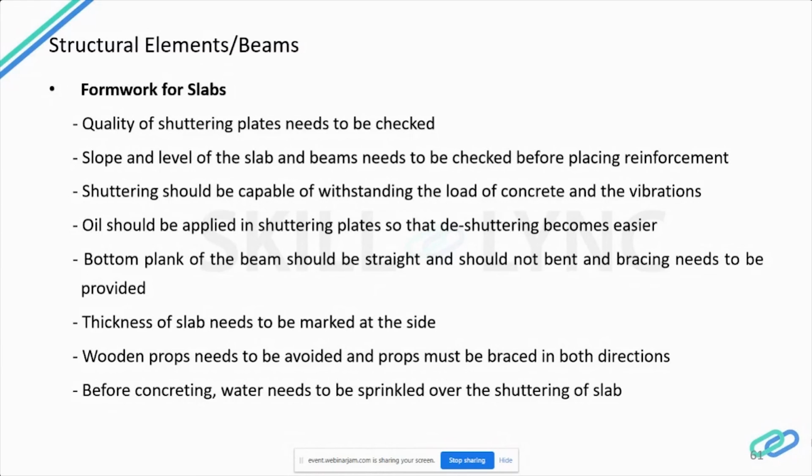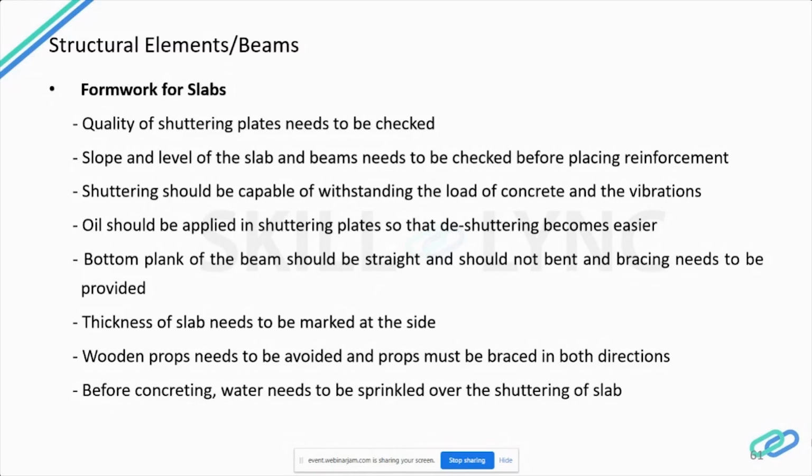It is not like we cast the beam separately and the slab separately. Shuttering will be done in such a way that the slabs and beams are done together. Scaffolding will be done in the same way, so special care should be taken. There will be a preliminary inspection before commencing the tying of reinforcement.